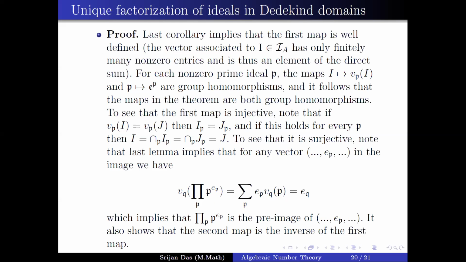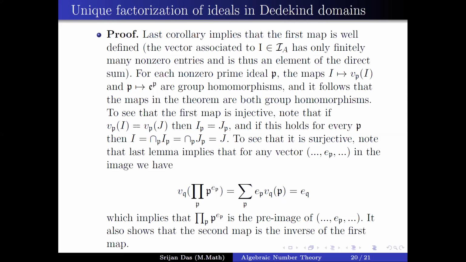Now to see that the first map, I goes to the ordered tuple of v_P(I), is injective, how can we show that? We go element by element. v_P(I) equal to v_P(J) is, from the definition of the valuation, equivalent to the condition I_P equal to J_P. If this holds for every P, again we use the result from commutative algebra that I is the intersection of all I_P, where the intersection runs over P, which equals the intersection of J_P, as all I_P are equal to J_P. The intersection of J_P is equal to J. So we get that I is equal to J, and this map is injective.